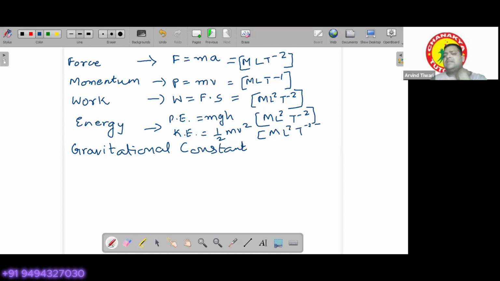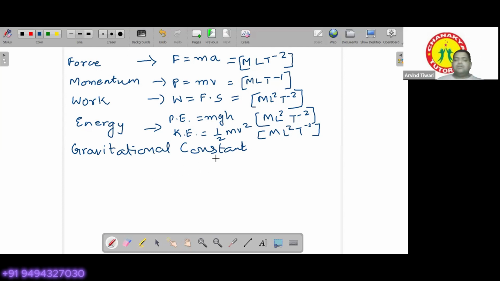So why can I say this? Because work and energy are equivalent. All these constants are not taken. They are just numbers. Since these numbers do not have any units, they do not have any dimensions. So that is why we do not consider them. You just consider the dimensions of these quantities.